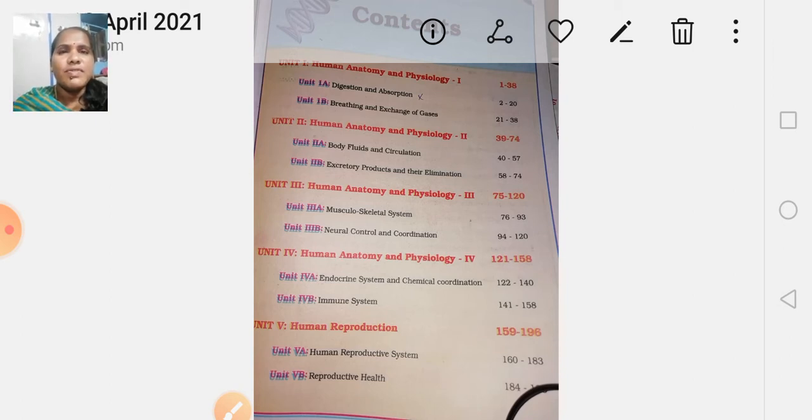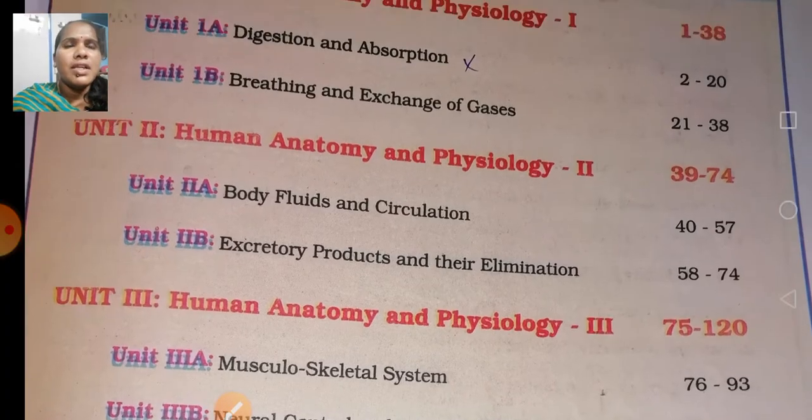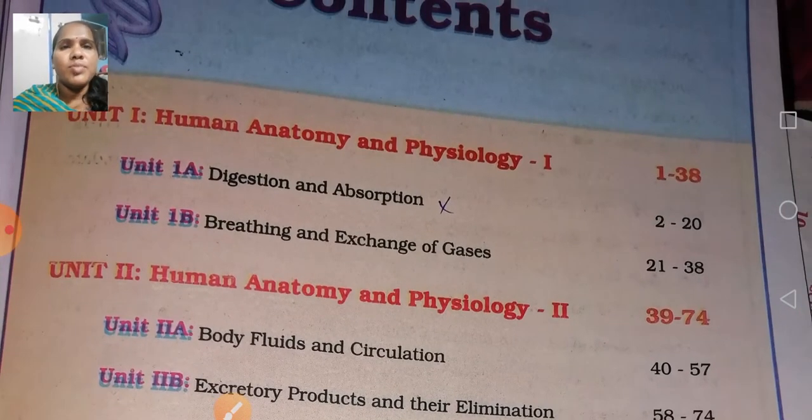So which units will be deleted for the upcoming examination for the second year students in zoology? Unit 1 is human anatomy and physiology, and there will be human anatomy and physiology 1, 2, 3 and 4. Unit 1 again has two partitions: unit 1A and unit 1B. Unit 1A is digestion and absorption.